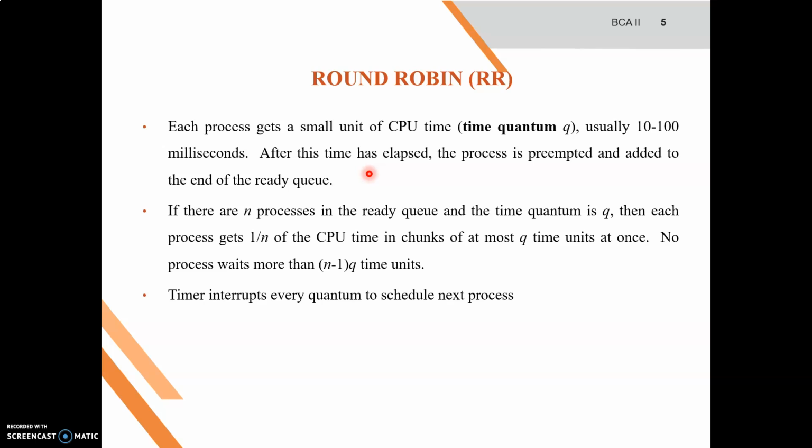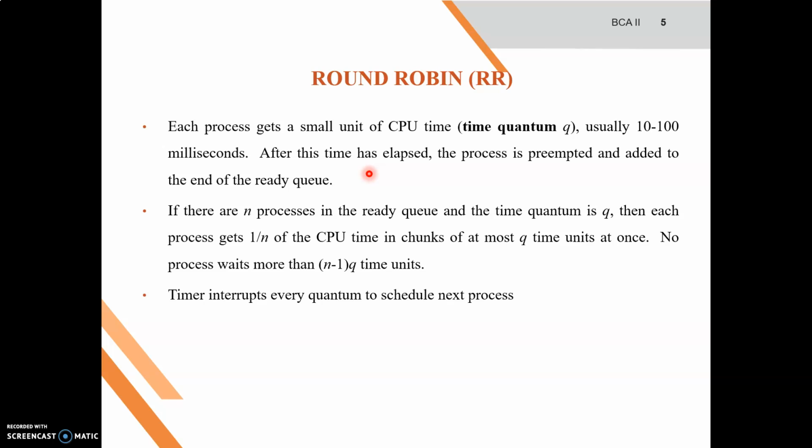For example, if a process needs 10 milliseconds and the time quantum is 4 milliseconds, if it gets a chance once, it can execute only for 4 milliseconds. Now it requires another 6 milliseconds to complete its execution. Therefore, the process is stopped temporarily and placed back at the end of the ready queue, and the context of that interrupted process is saved so that it can resume when its turn comes again in the future. If there are 3 processes, P1, P2, P3, the cycle P1, P2, P3 goes on. We will see an example in some time.